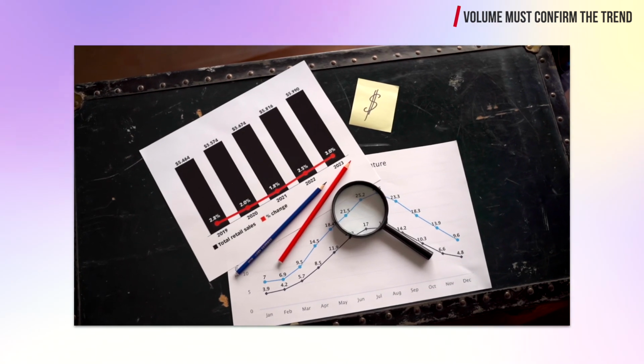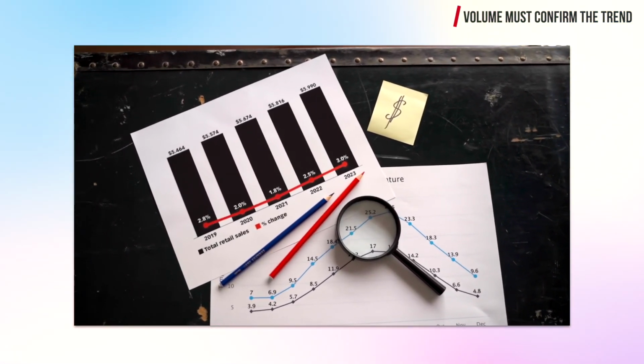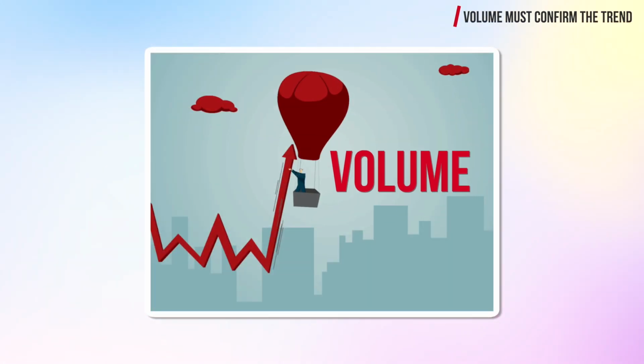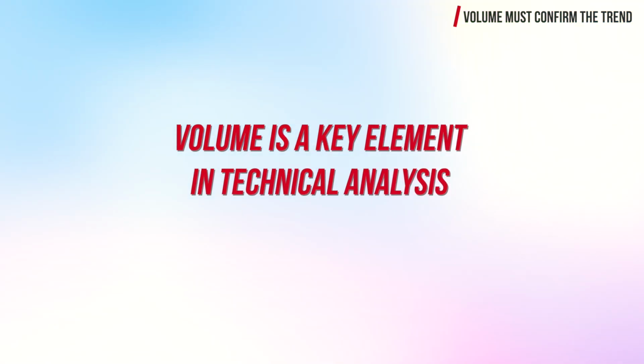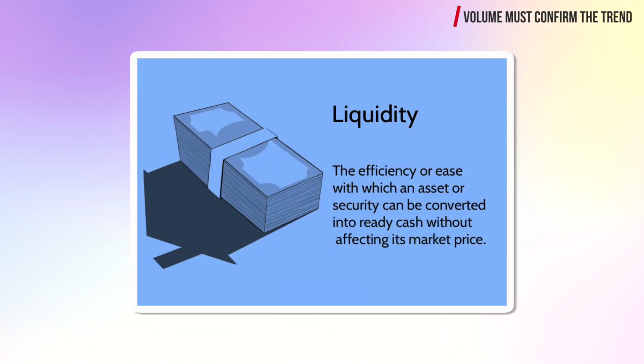Charles Dow based his signals completely on the closing prices as he regarded them the most important. He considered volume to be a secondary but important factor too. Nevertheless, volume is a key element in technical analysis and a leading indicator as well. It helps traders determine the market liquidity and gauge and confirm trends and trend reversals in the market.